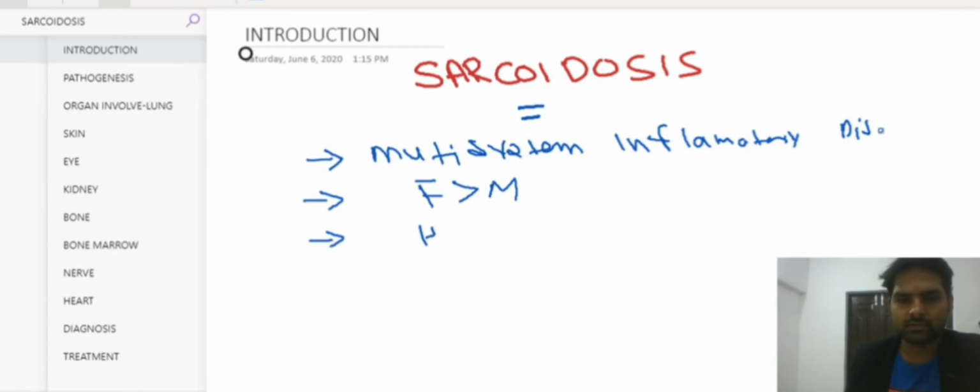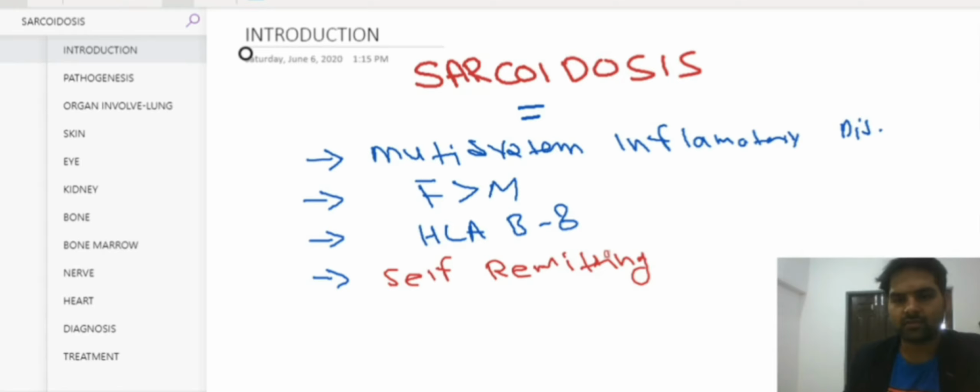It is associated with HLA-B8. But the best part about sarcoidosis is that it is a self-remitting condition. Sarcoidosis shows self-remission in the maximum number of cases.